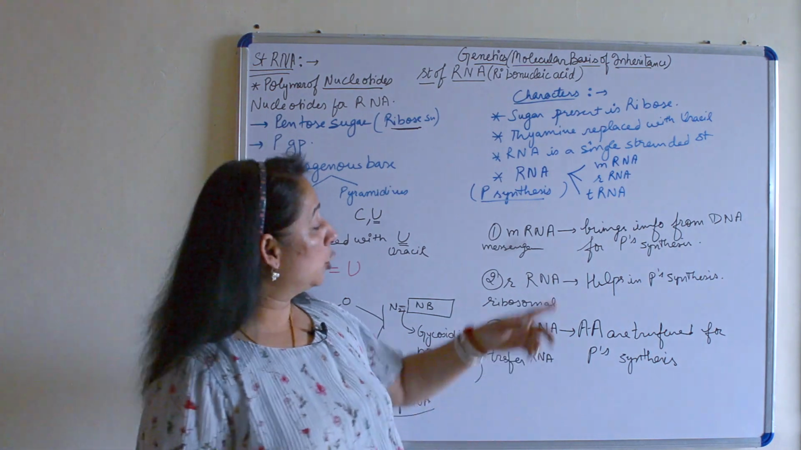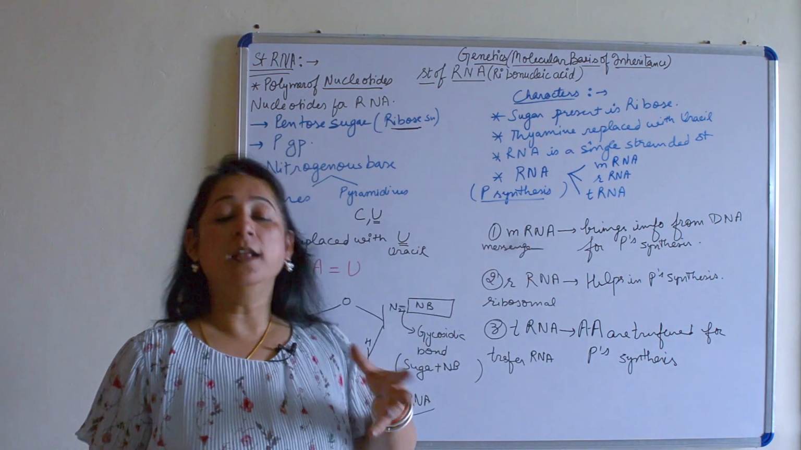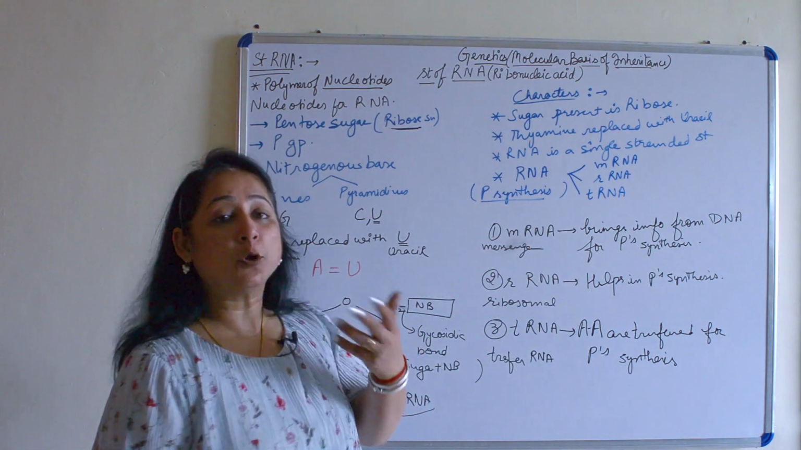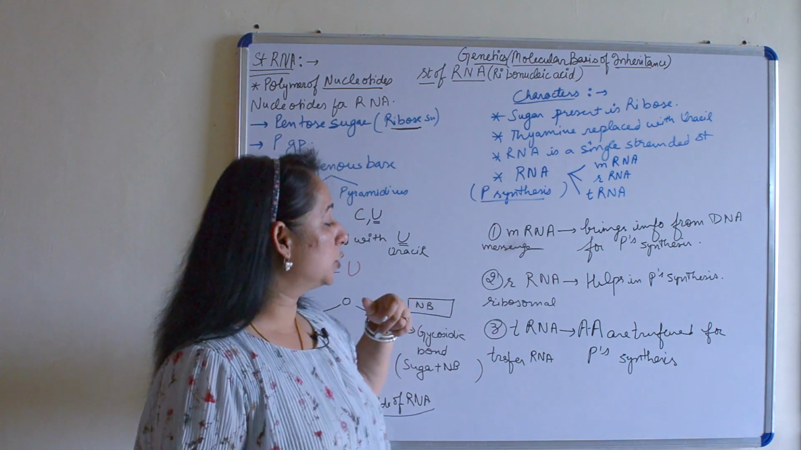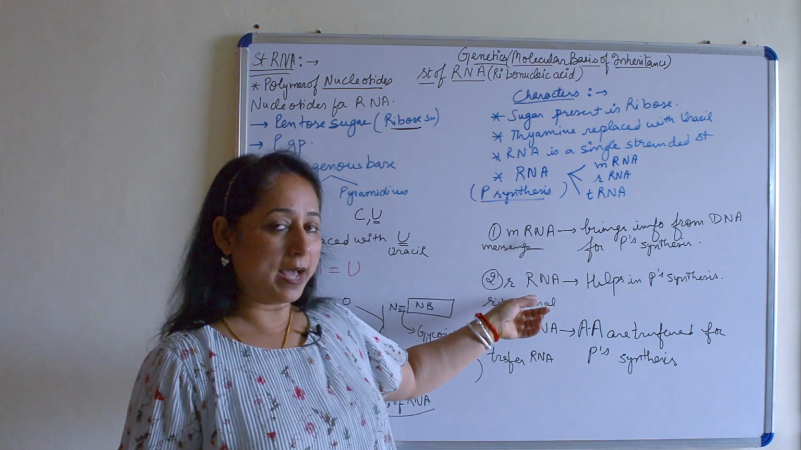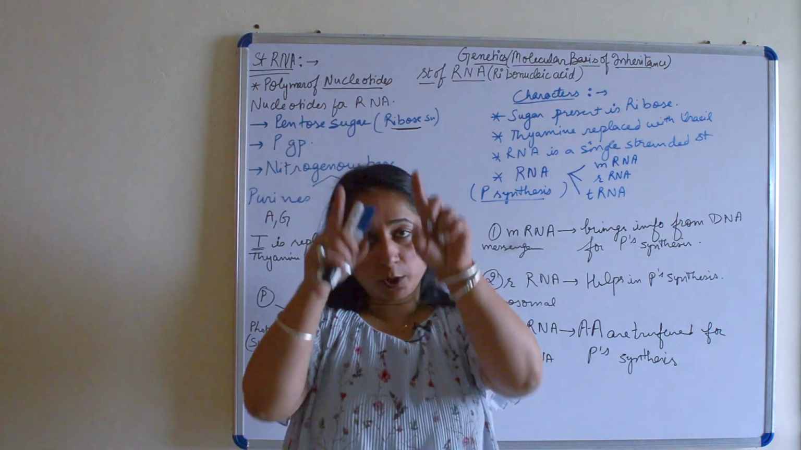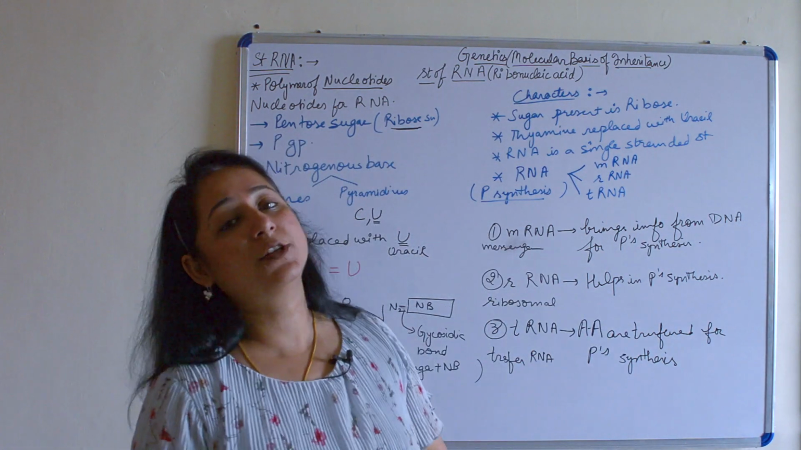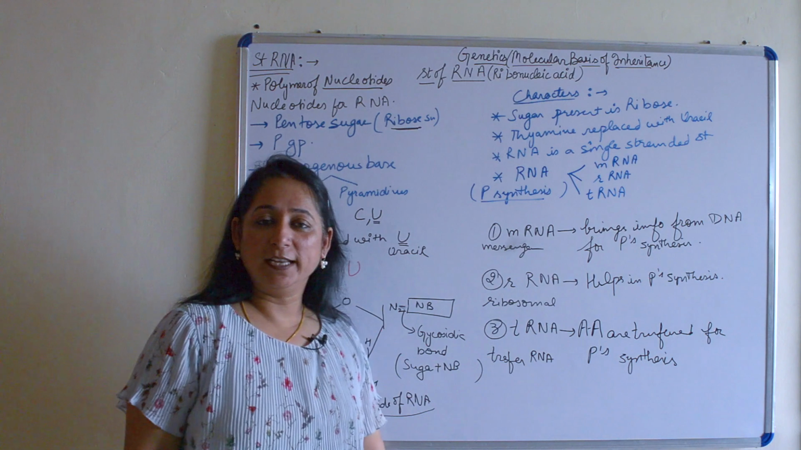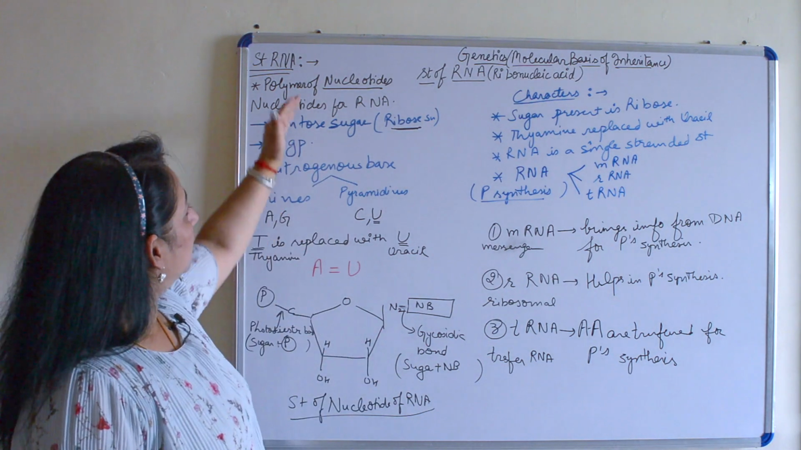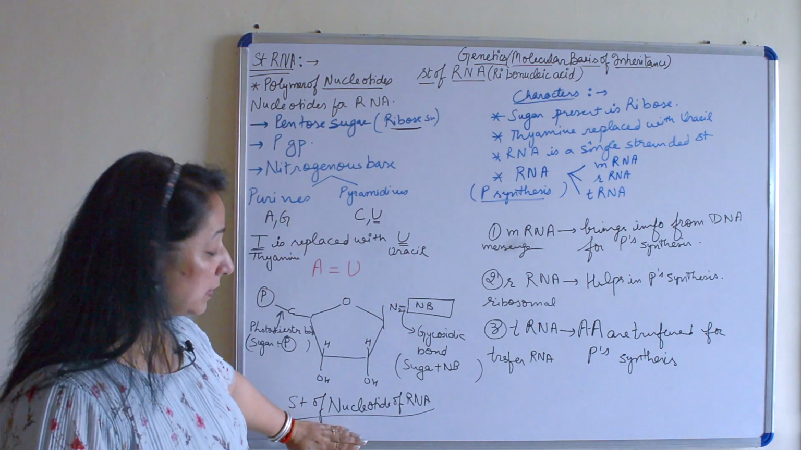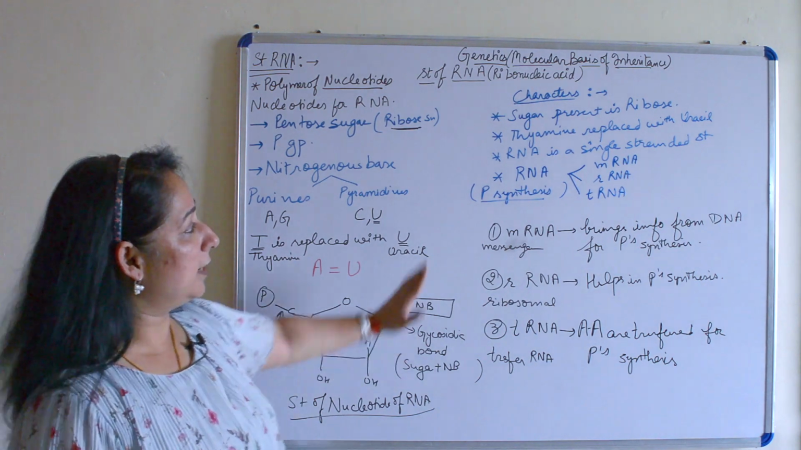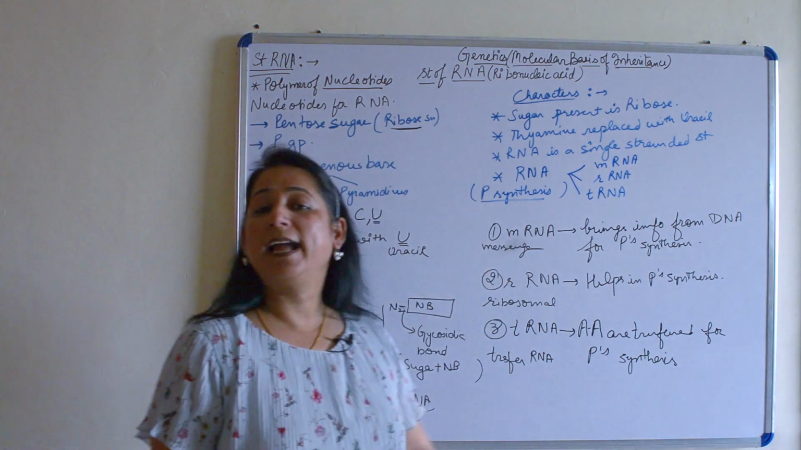In the upcoming videos, we'll talk about the structure of mRNA and how it performs its role, and also transcription, because its formation is transcription. Then we'll do rRNA, and then for tRNA we'll talk about the cloverleaf structure of tRNA and its role. So this is all in this video. We've discussed the RNA: how it is formed, the nucleotide structure of RNA, characters of RNA, and the types of RNA.